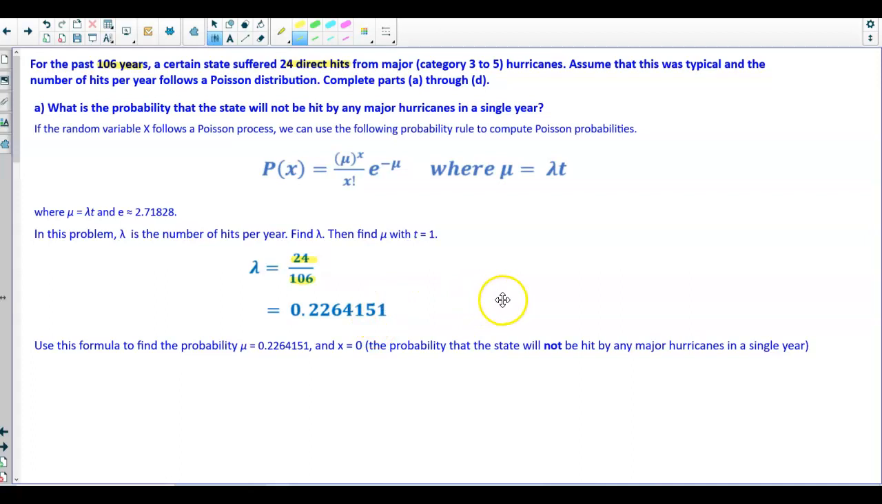Okay, and then we need to figure out how to find mu. Well, mu is taking lambda and multiplying it by t. So what do we know about t? Well, we know that t is equal to 1 because we're talking about a single year. So therefore, mu is going to equal lambda, which is 0.2264151. We're multiplying it by 1, and therefore we're getting the value of 0.2264151 to be the value of mu.